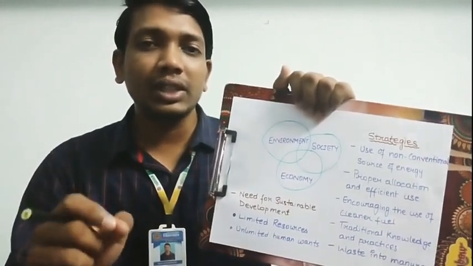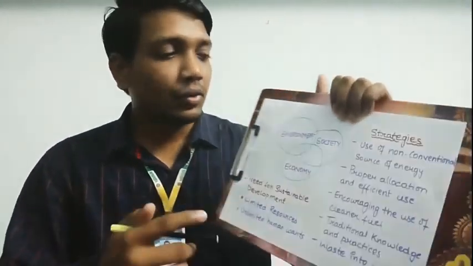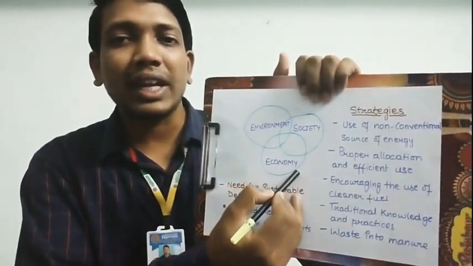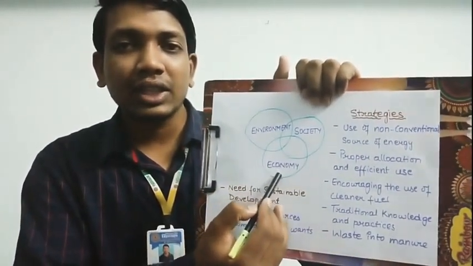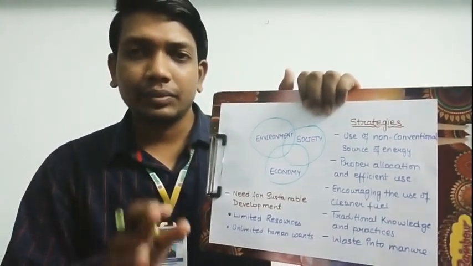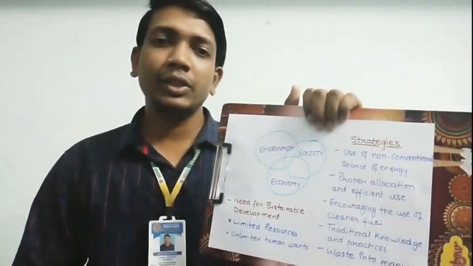For example, if there is an economic crisis taking place in a country, what does economic crisis mean? The production is not taking place by much, and people have problems of unemployment and poverty. So these are all different problems.